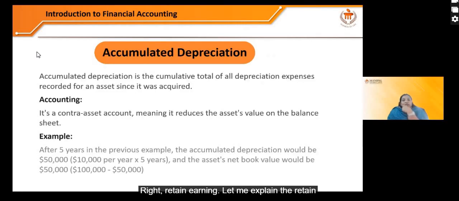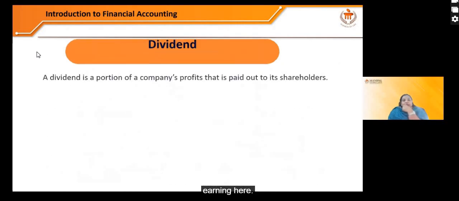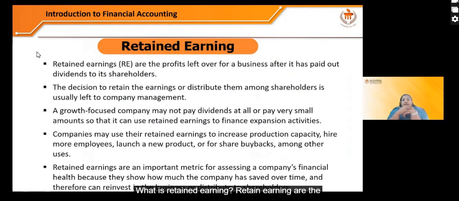Right? Retained earning. Let me explain retained earning here. Retained earnings are the profit left over for a business after it has paid out the dividend to its shareholders. So there is an option for retained earning, provisions. These terms will be coming in the statement.